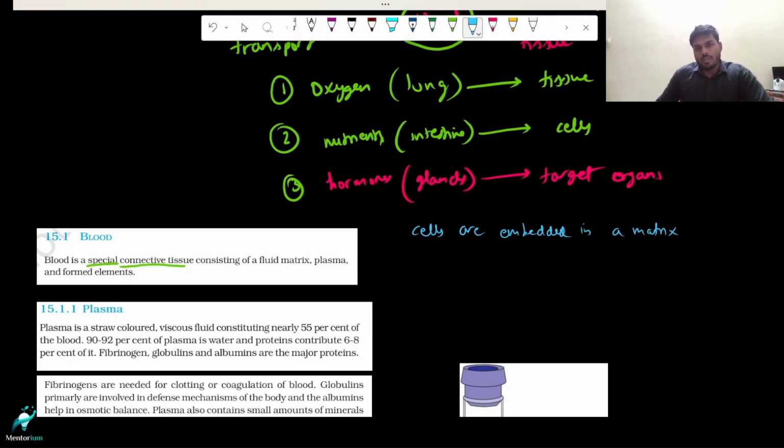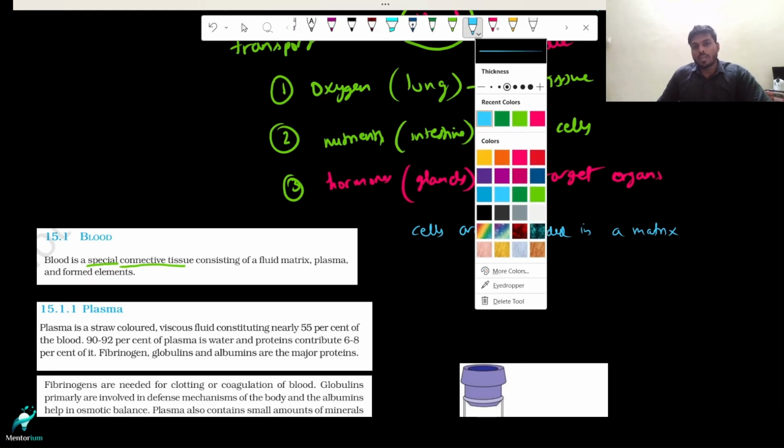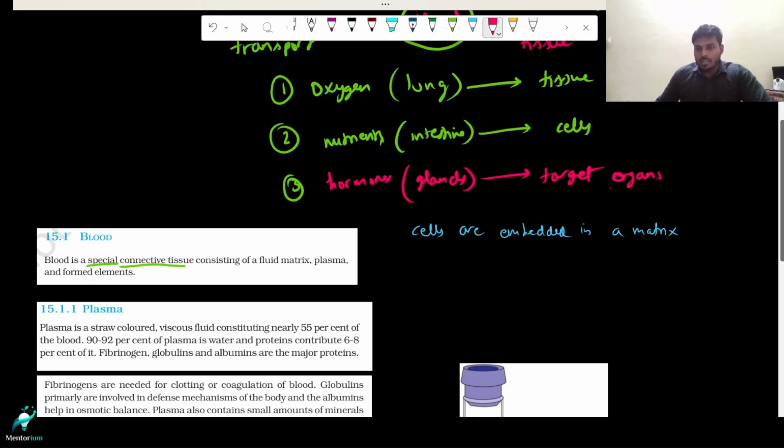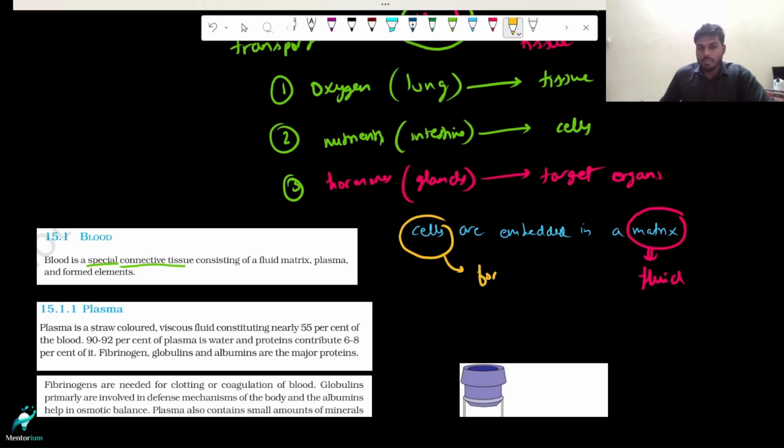Unlike our solid connective tissues like bone and cartilage, in our blood this matrix is not solid. This matrix is fluid in nature. And what are those cells? These cells are nothing but the formed elements. They are nothing but our RBC: we have red blood cells, white blood cells, and platelets. And what is this fluid matrix? This fluid matrix is what we call plasma.